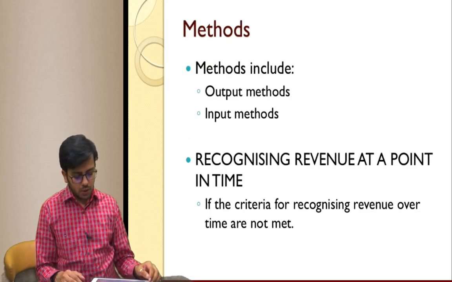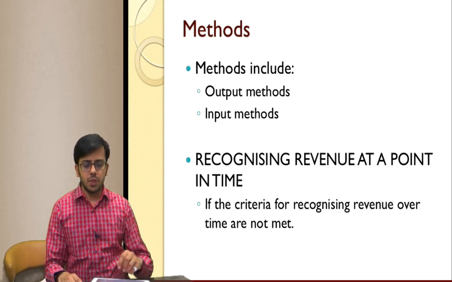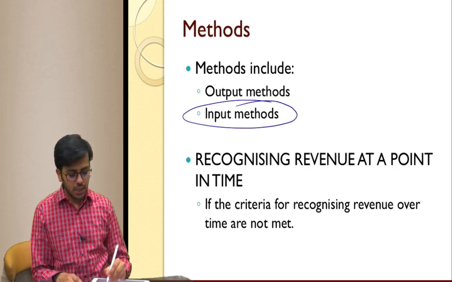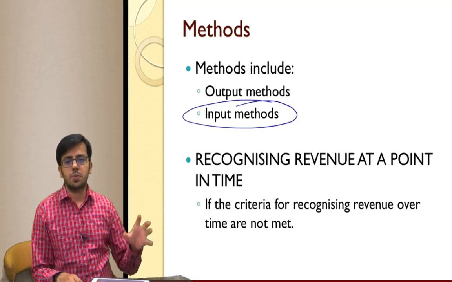Okay, so there are two methods of recognizing revenue. One is known as output method, one is input method. Input method means cost that I have incurred till date divided by total expected cost.